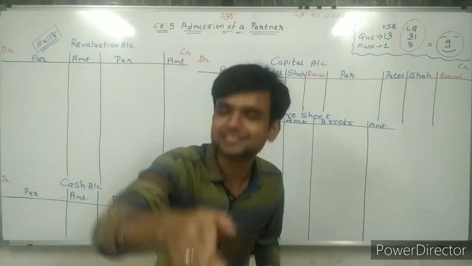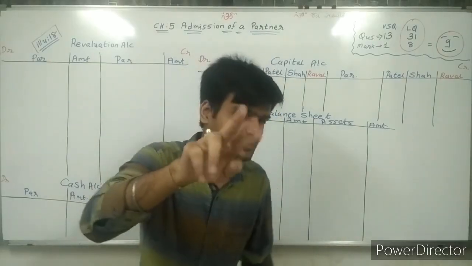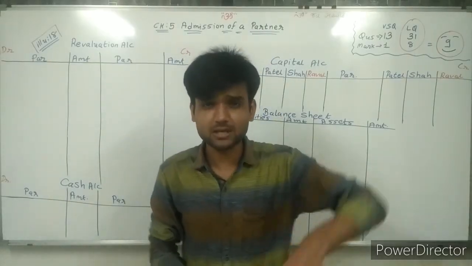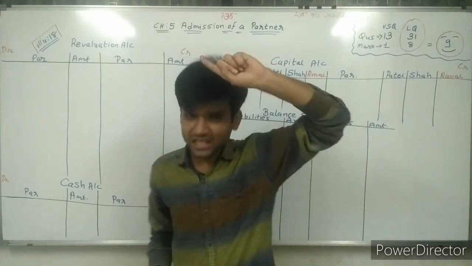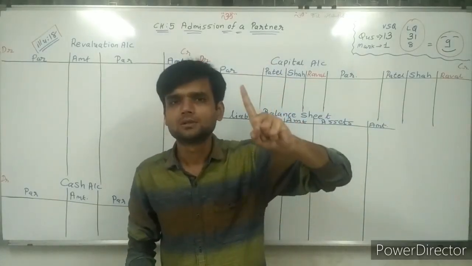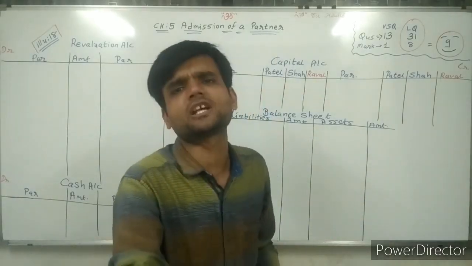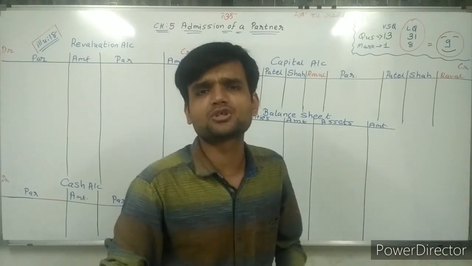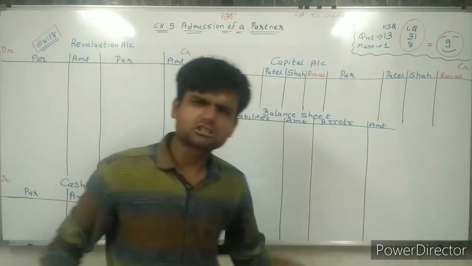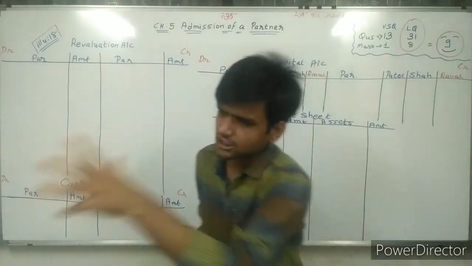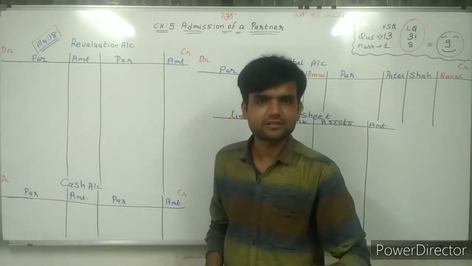You know? Yes, all of you know. It depends on chapter number 4, 2 lectures. In chapter number 4, 2 long sums we have done. And on the basis of those 2 long sums, without giving any explanation regarding new partner's admission, we are solving this. Nothing is new that is used in this chapter. So we are doing that thing.